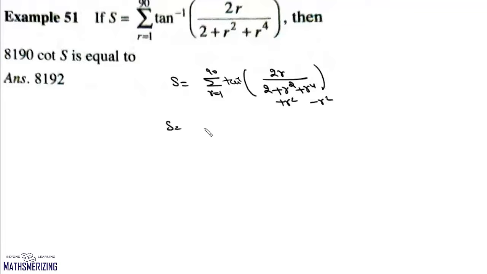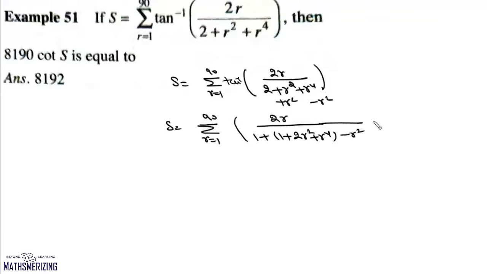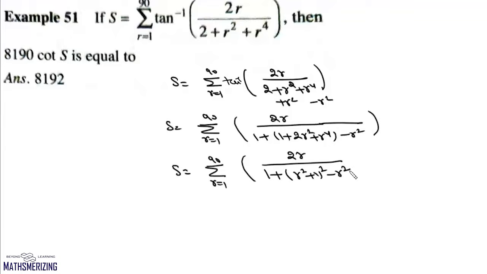So we'll write this series as the summation r varies from 1 to 90 of 2r upon 1 plus 1 plus 2r square plus r to the power 4 minus r square. So we can write this as 2r upon 1 plus r square plus 1 whole square minus r square.